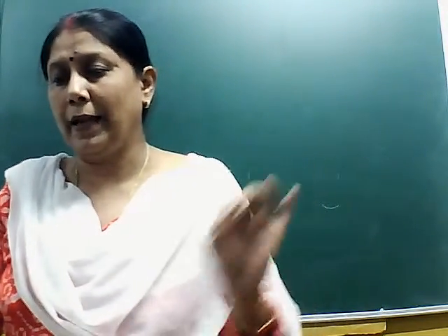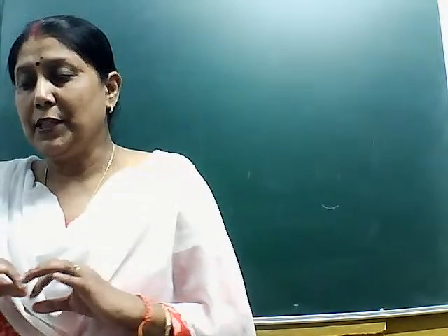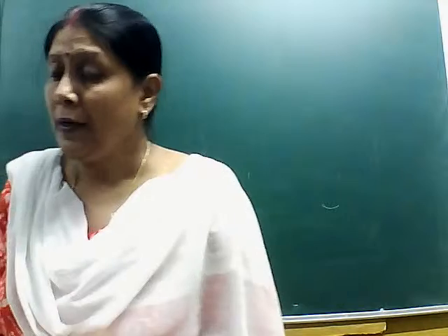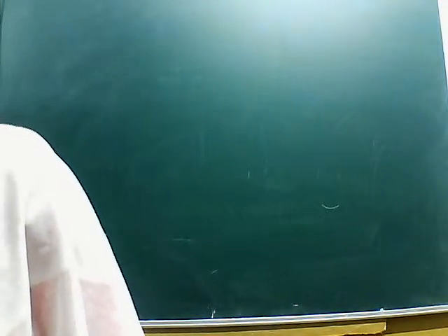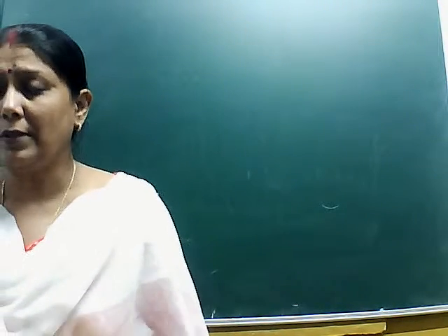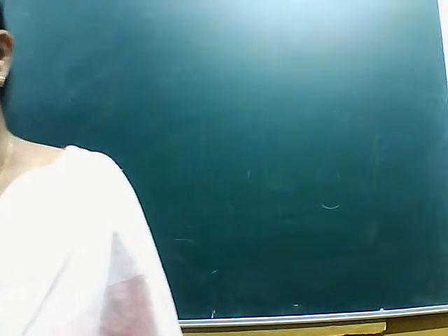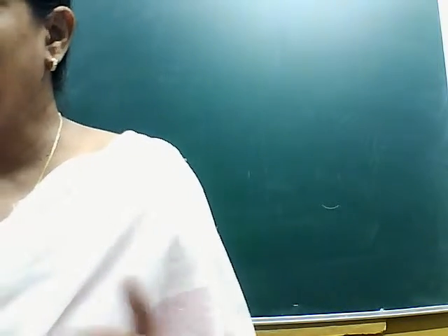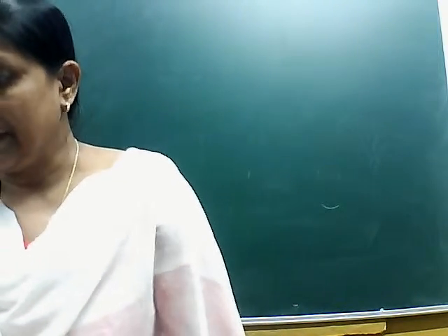Tropic of Cancer passes through Asia. एशिया से कौन सा लैटिट्यूड पास किया है? ट्रॉपिक ऑफ कैंसर. So these are the three main points we can say: the Tropic of Cancer, then the Ural mountains, which I have already told you. Then it is surrounded by 3 oceans, namely the Pacific Ocean in the east, the Arctic Ocean in the north, and the Indian Ocean in the south. These are the three oceans present.